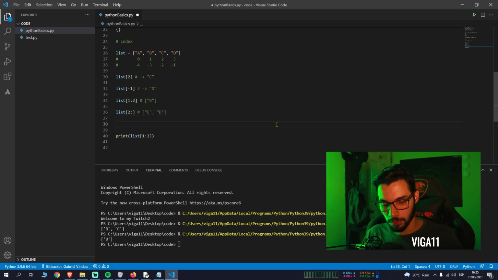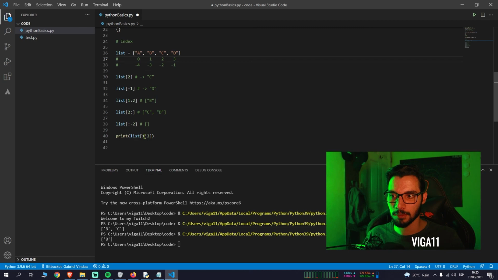But you can also do it from the back, because Python allows you to do anything you want. So let's say you want -2. Since it is not inclusive, my best guess is that this will give you A and B, right?